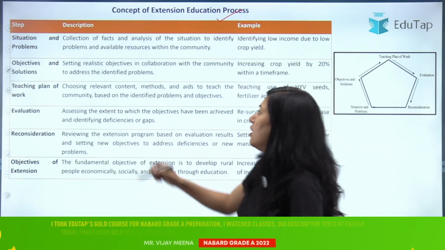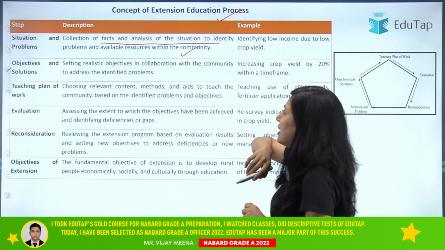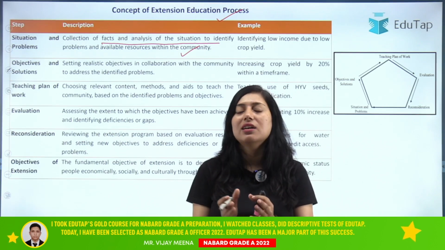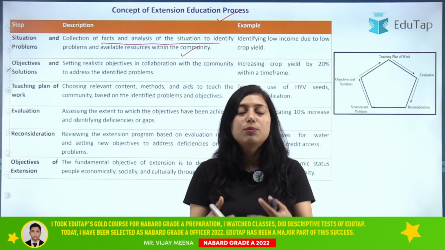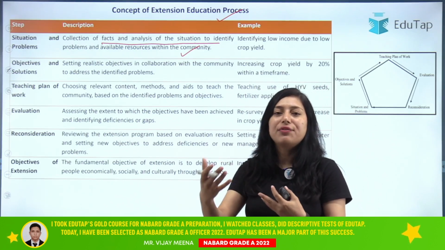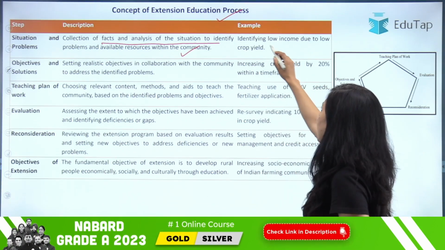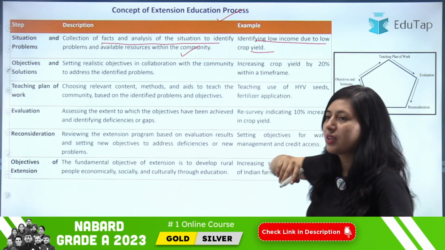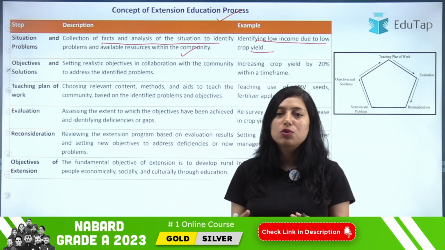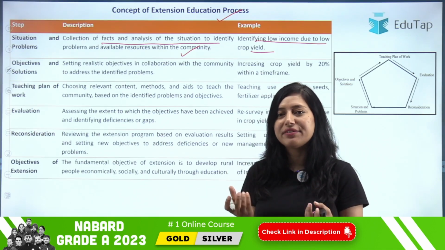Here we are collecting the facts and analyzing the situation to identify problems and available resources within the community. First we analyze the situation, find out the problem, and see what resources we have. For example, we have identified that the low income among the farmers is due to low crop yield. Clear? So this becomes a problem. We have identified a problem.